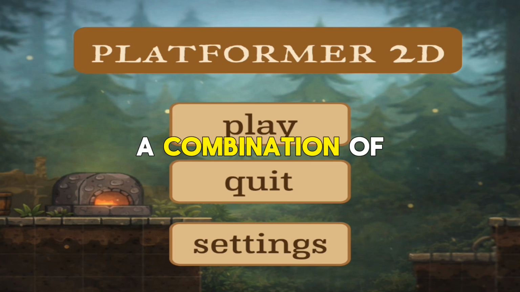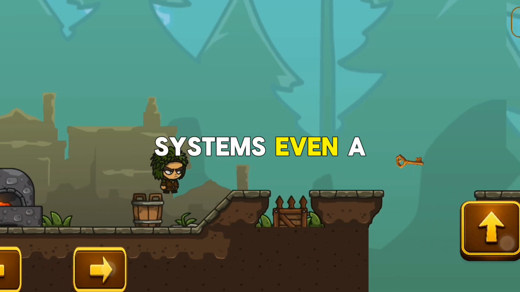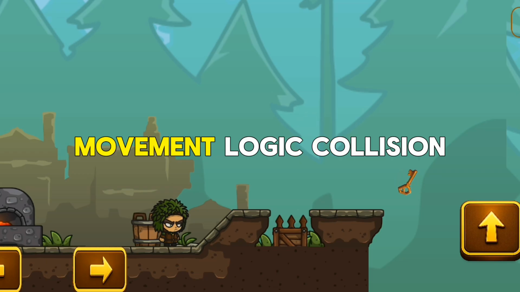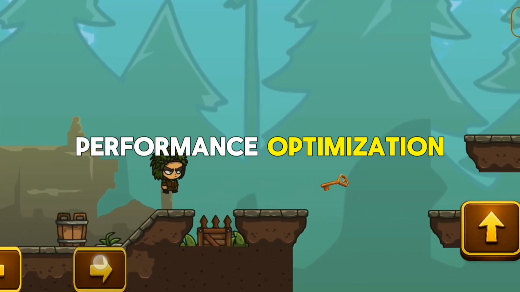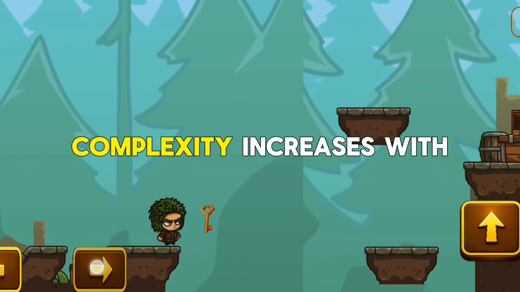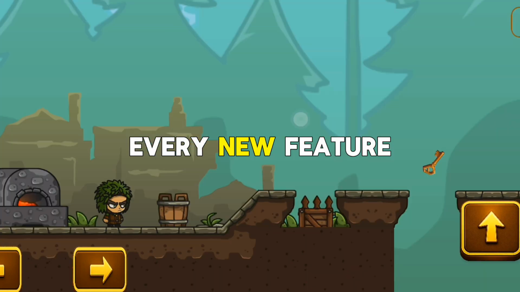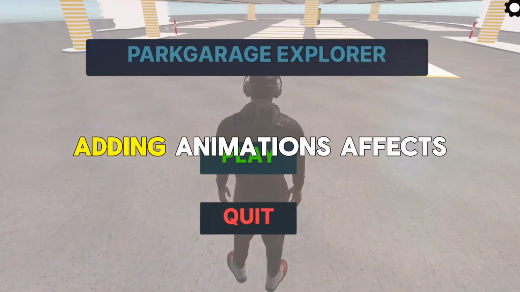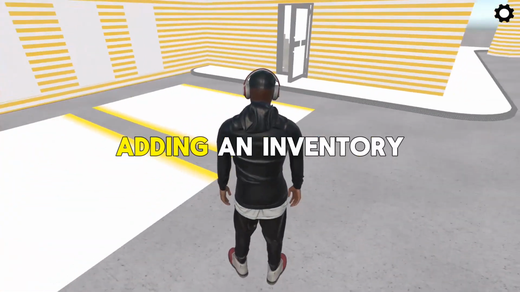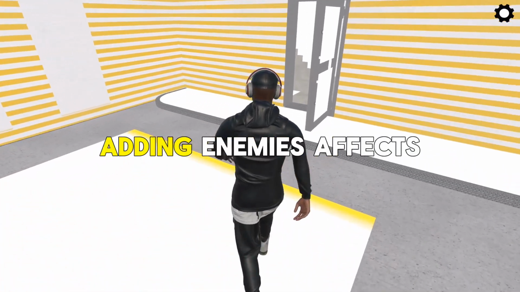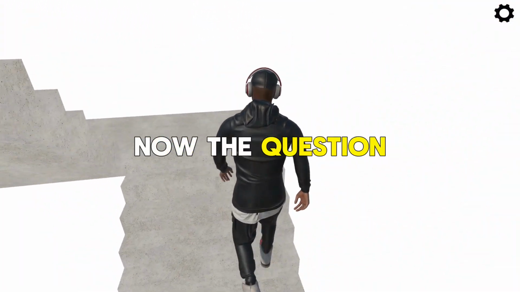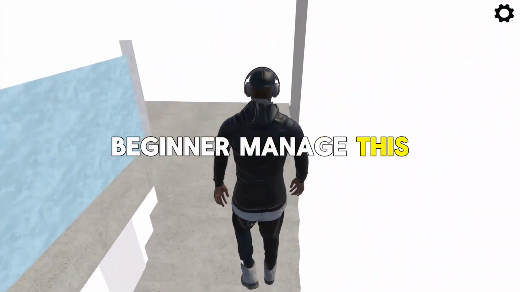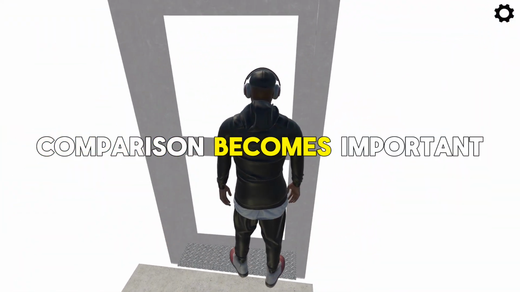Game development is a combination of interconnected systems. Even a simple game includes input handling, movement logic, collision detection, UI elements, audio engagement, and performance optimization. When scope increases, complexity increases with it. Every new feature interacts with existing systems. Adding animations affects state management. Adding an inventory system affects UI. Adding enemies affects performance. One change can influence multiple areas. Now the question becomes, how does a beginner manage this complexity? This is where comparison becomes important.